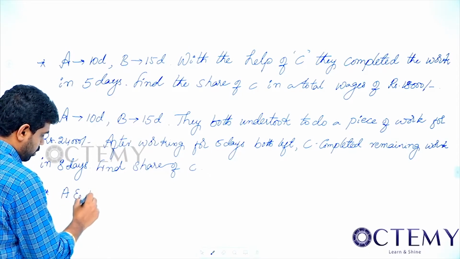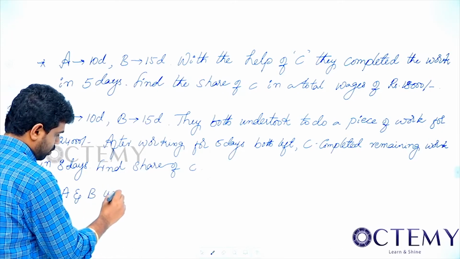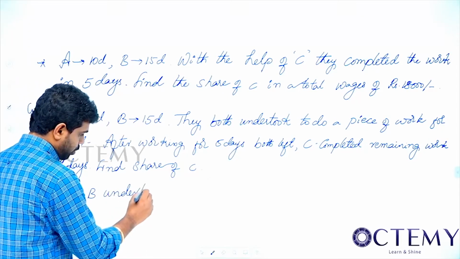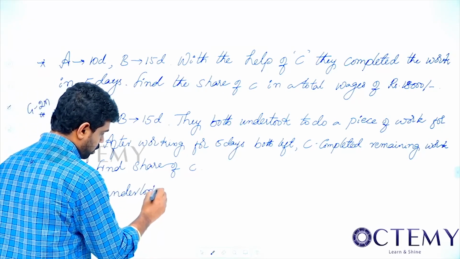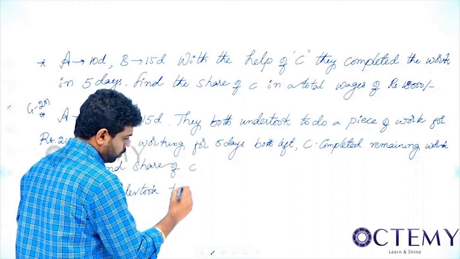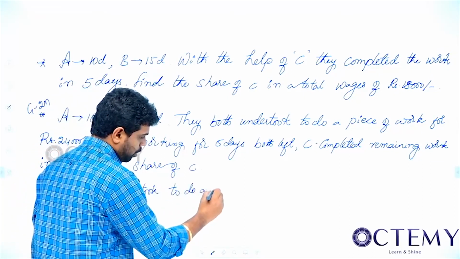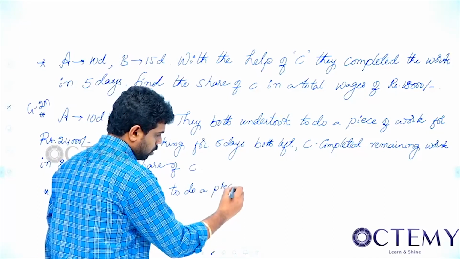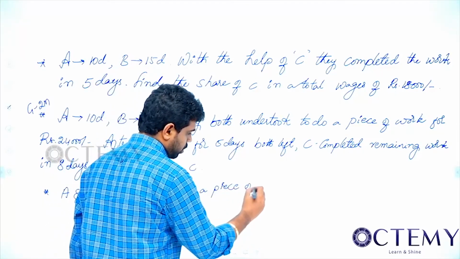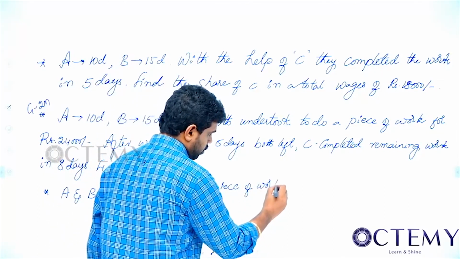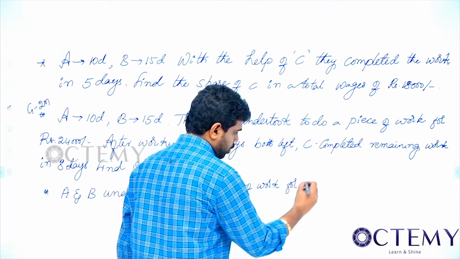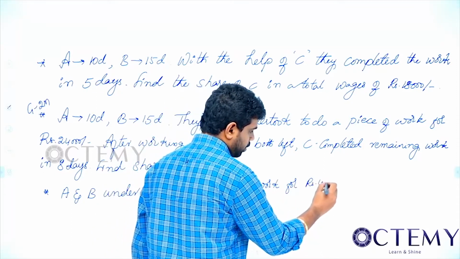Next, one more. A and B undertook to do a piece of work for rupees 4,800.